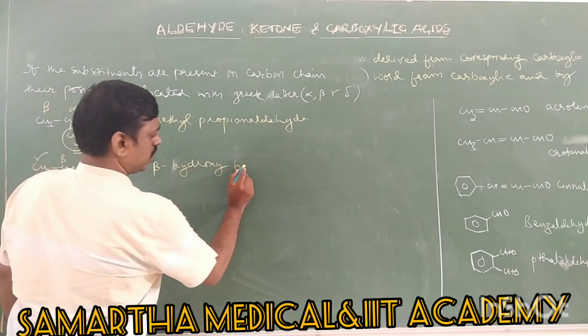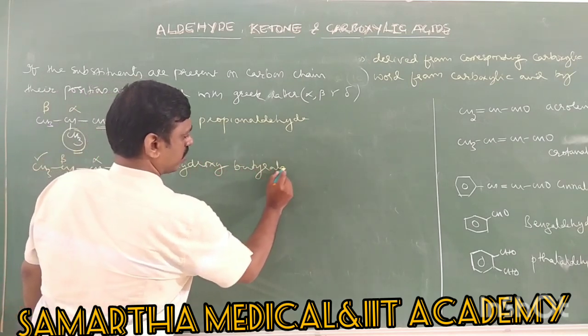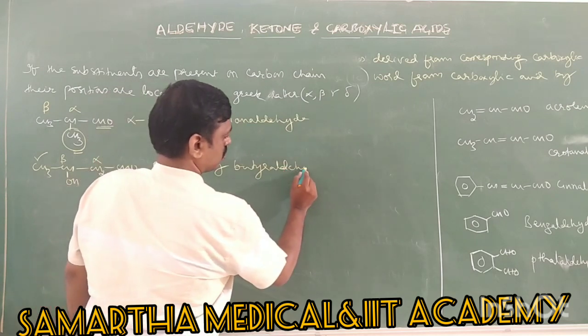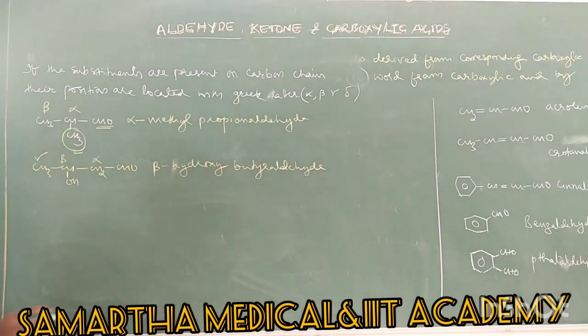Beta hydroxy butyraldehyde. So wherever substituents are present, we should locate them with alpha, beta, gamma letters. So these are the common names of aldehydes.